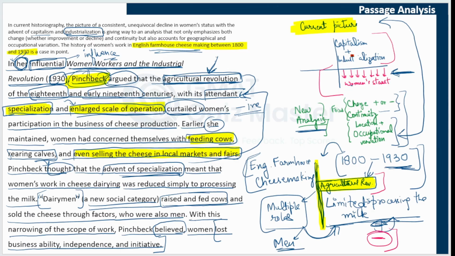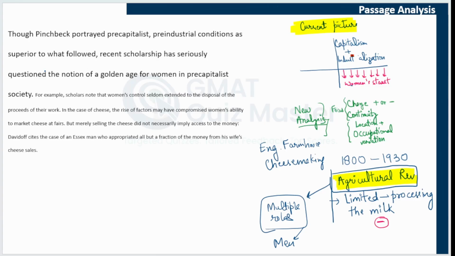We have not been given any information to relate these two, but because this example has been presented here and it relates to this first view or the current view, most likely this agricultural revolution would be related to industrialization and capitalism. Now let's read the second paragraph. "Though" means a contrast. All right.